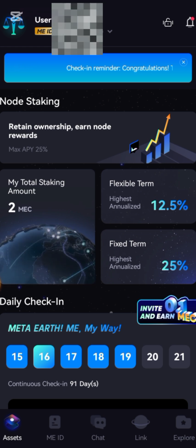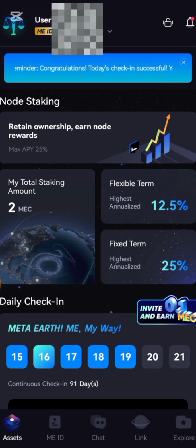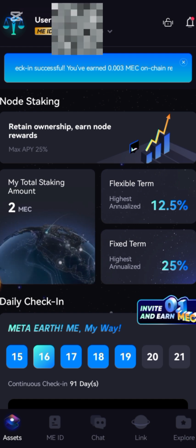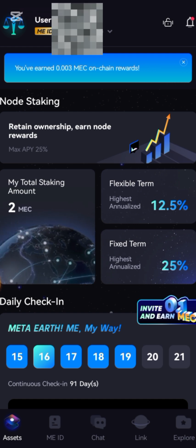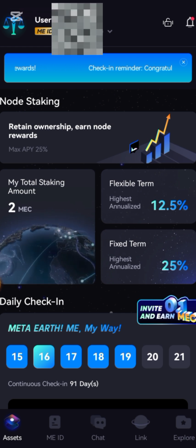Then if you invite anybody using your invitation link and the person is verified, not just inviting, you invite and the person is verified, you are going to be getting 0.1 meg. So if you have issues with inviting people, then make sure you don't forget any day to sign in. So this is what you need to do when you register for the MePass project.